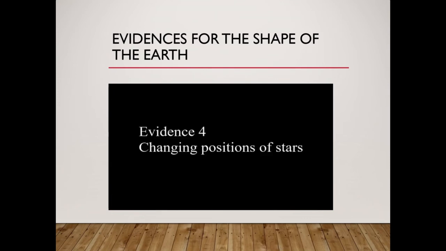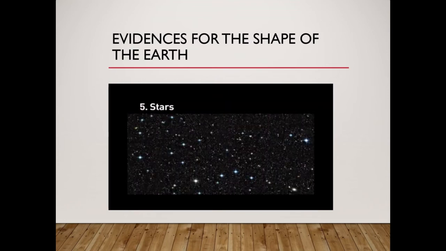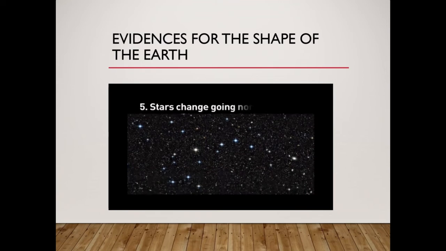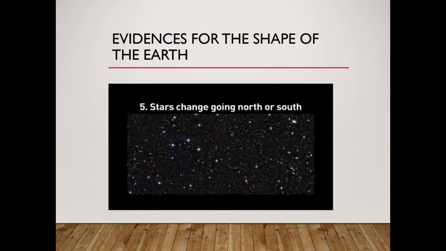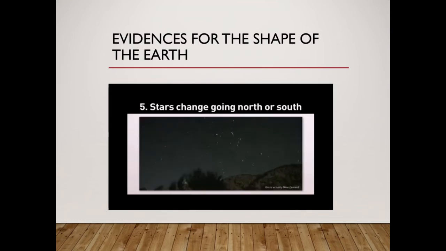Fourth evidence is changing position of stars. Now stars, they change their positions when observed from north of the equator or south of the equator. For example, the Orion belt looks like this in the northern hemisphere, while it is reverse if seen from Australia in the southern hemisphere.